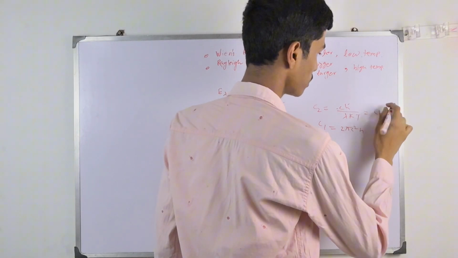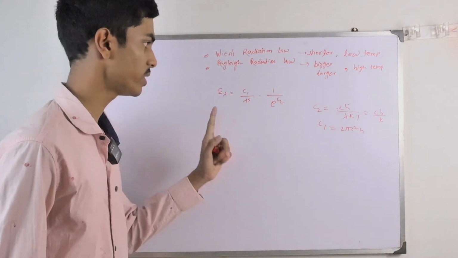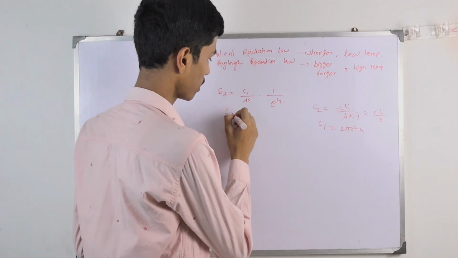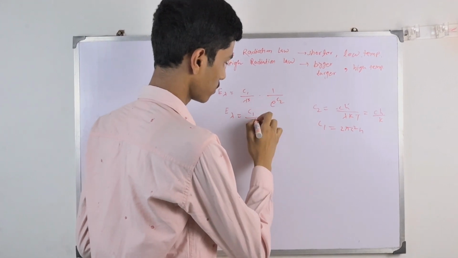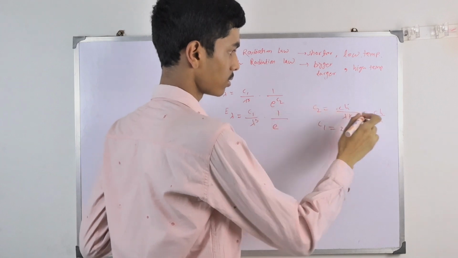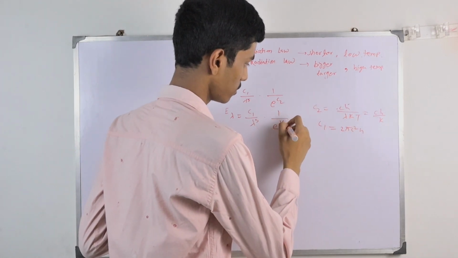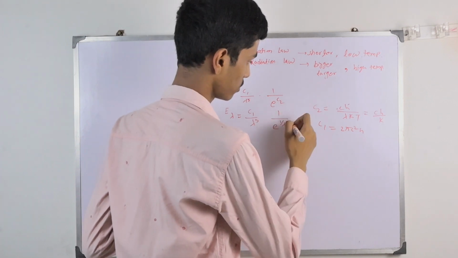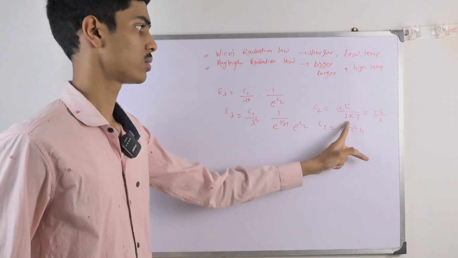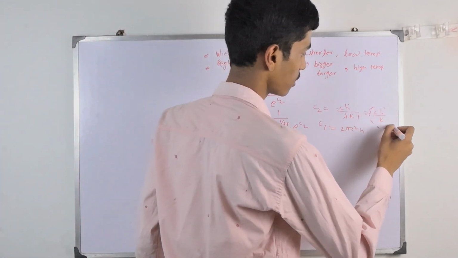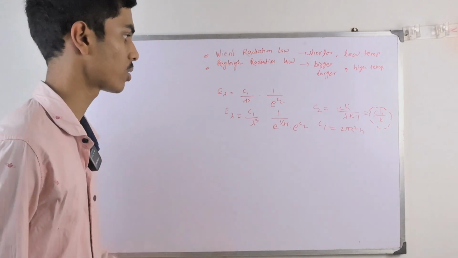C2 is only ch by k, not including lambda T. So we have to write E lambda equals C1 by lambda to the power 5 times 1 by e to the power C2 by lambda T, where C2 is ch by k, the constant part, and lambda and T are not constants.